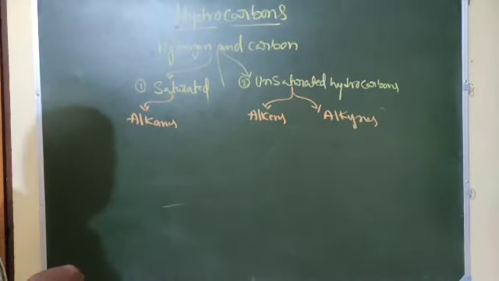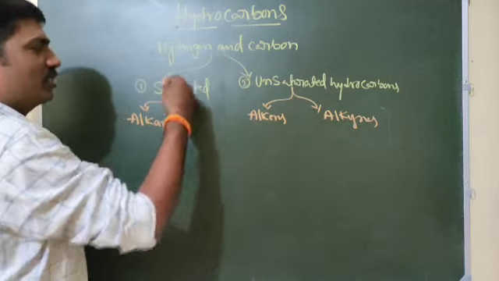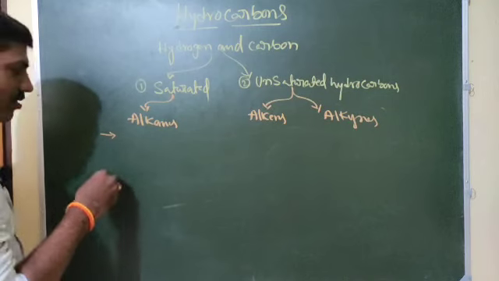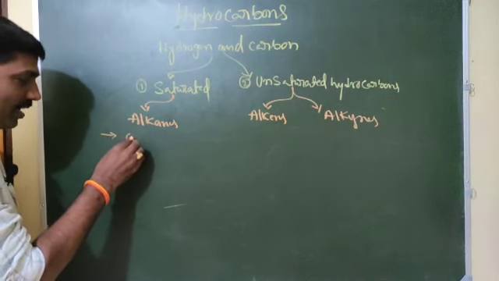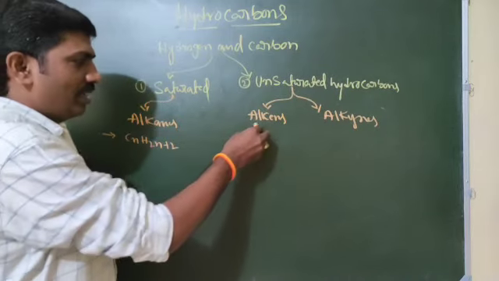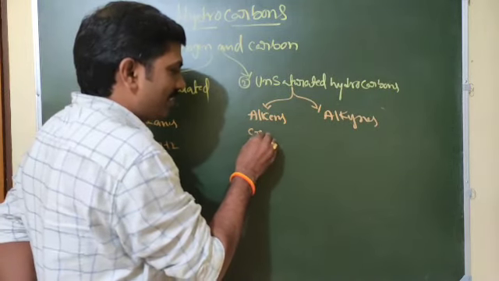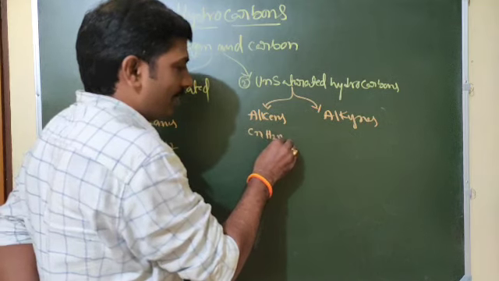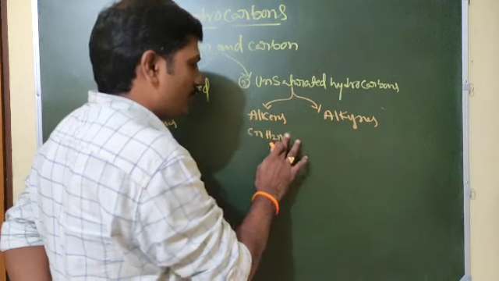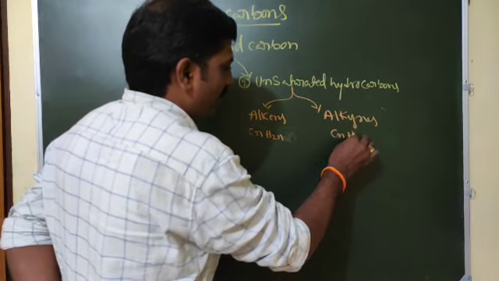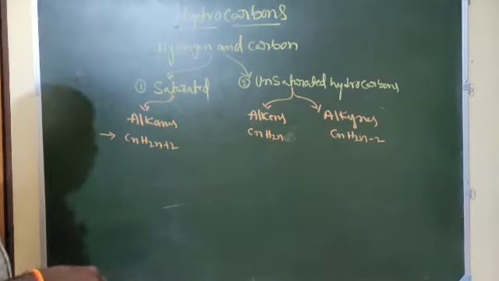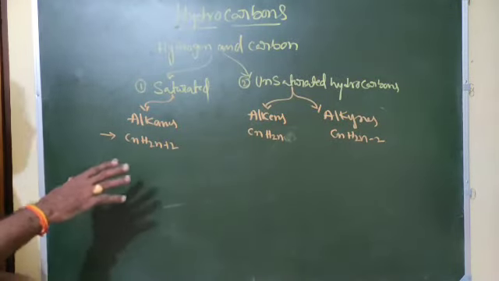So about this you know already very well from the previous chapter. Even so, we will discuss a few points about alkanes. Alkanes general formula is CnH2n plus 2. Alkenes general formula is CnH2n, and alkynes CnH2n minus 2.